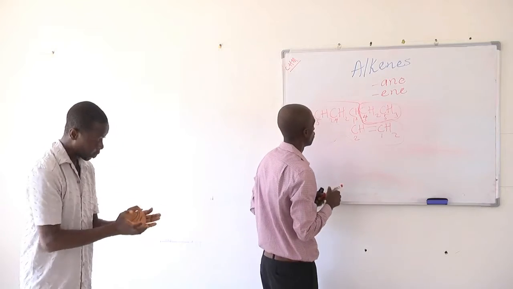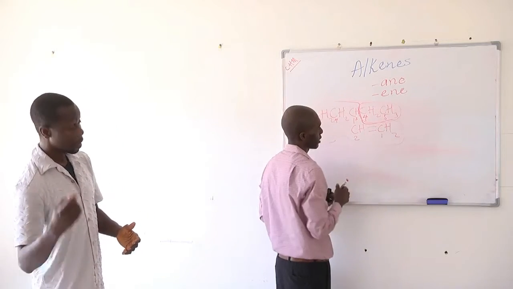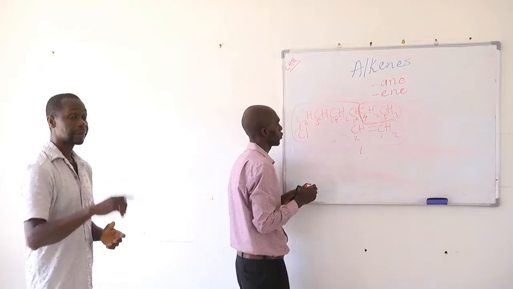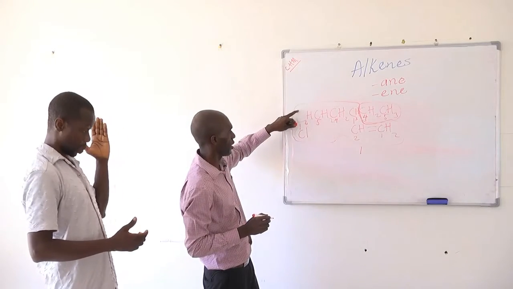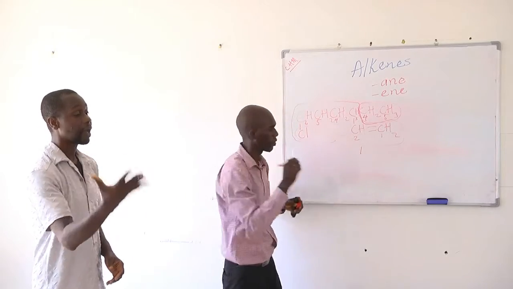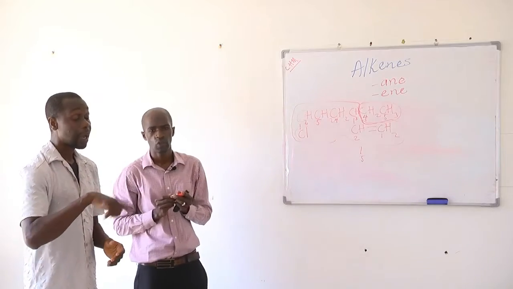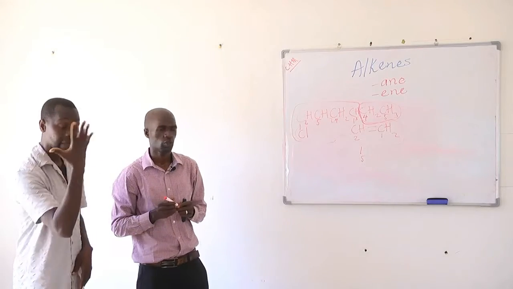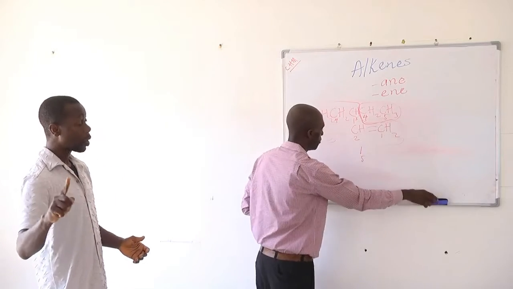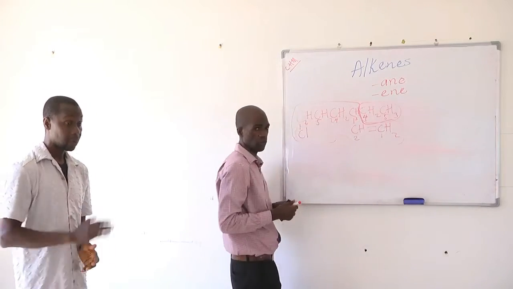Okay. So if you should start counting from down here, the first carbon that has the double bond is carbon 1. And if you should start counting from down there, this is going to be 1, 2, 3, 4, 5. So the first carbon that shares the double bond is 5. And of course, 1 is lower than 5. So therefore, we start counting from carbon number 1 there. Okay. So now we have identified the position of the functional group.